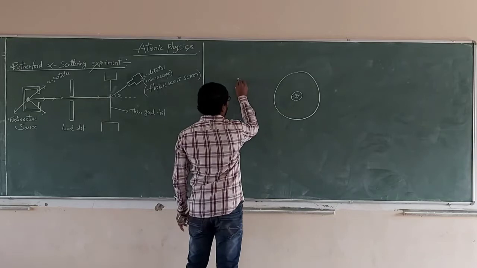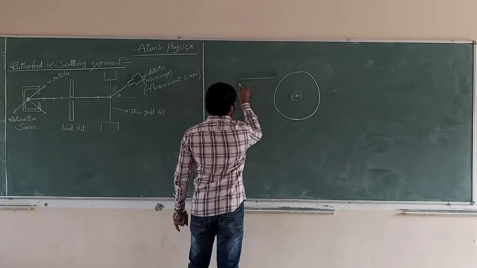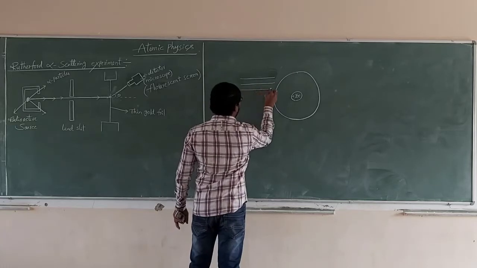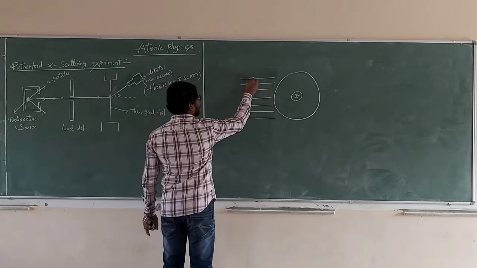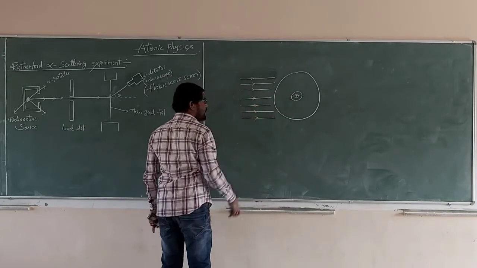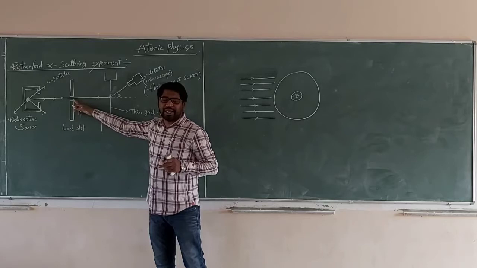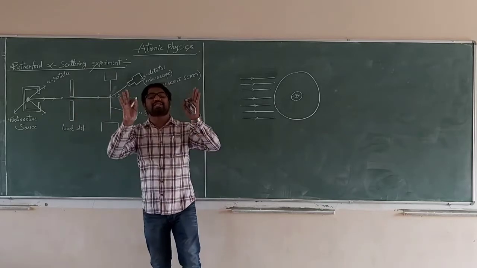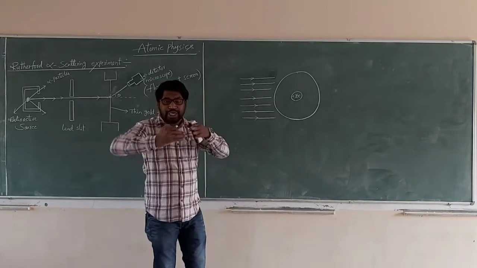Next, these are the alpha particles, 1, 2, 3, 4, 5, 6, 7, like that. A stream of alpha particles. After the slit, the alpha particles move as a stream in a straight line, to increase the intensity.